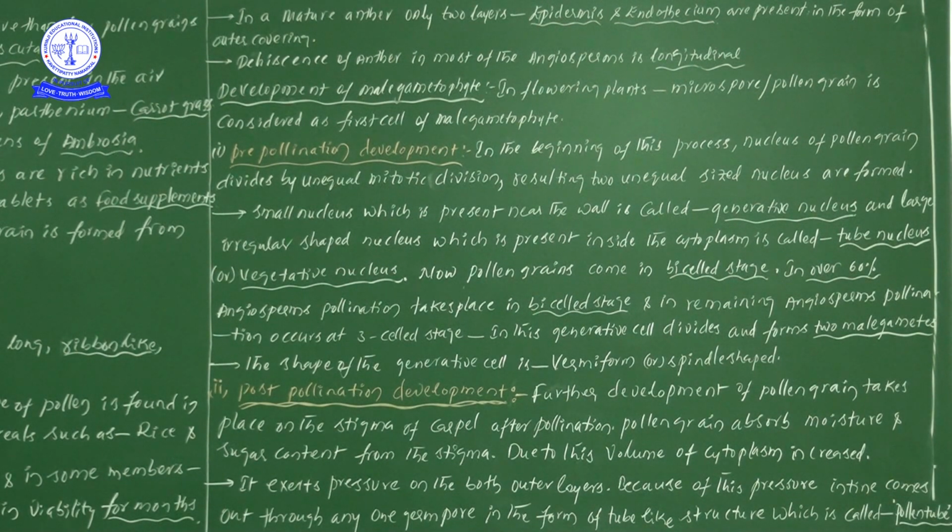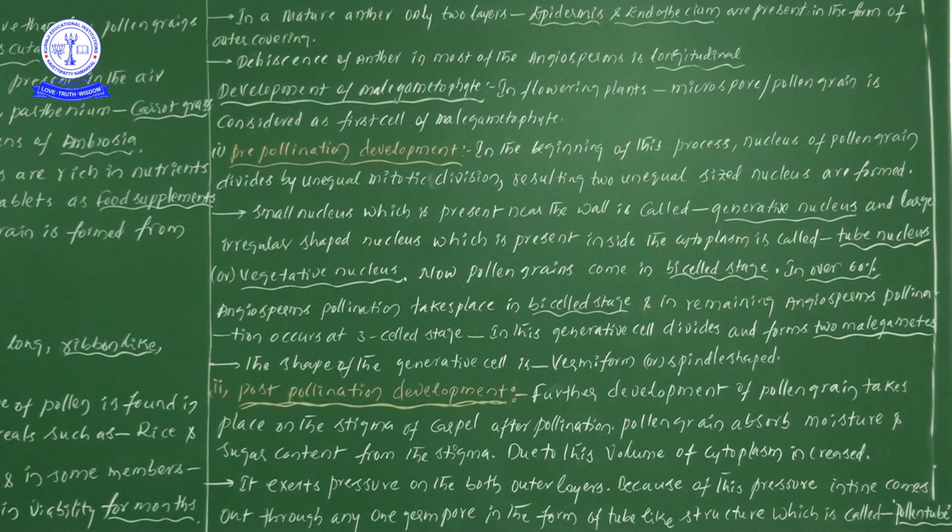The type of dehiscence of anther is longitudinal. This particular point you don't forget. There are different types, but in angiosperms dehiscence of anther mostly takes place by longitudinal arrangement, the longitudinal dehiscence.